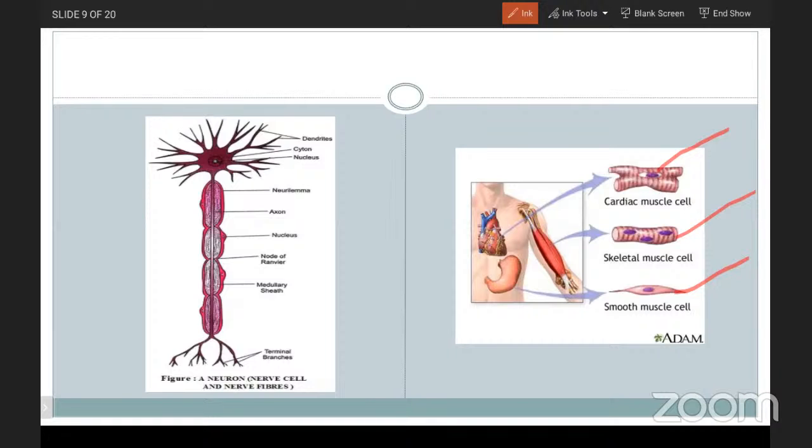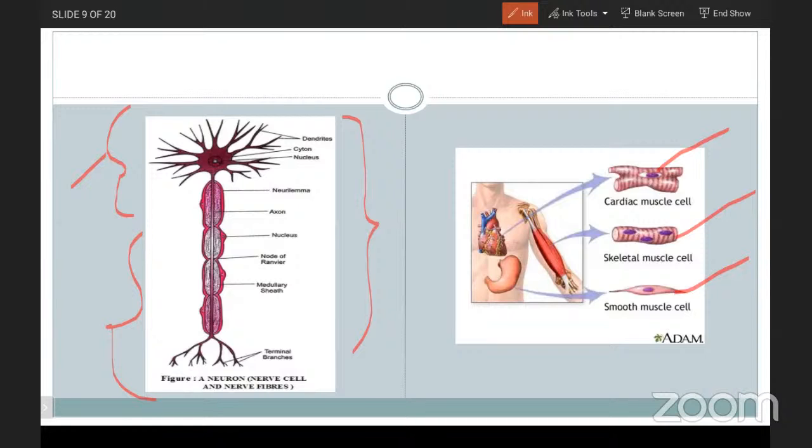Now coming to the neuron. Neuron is in the nervous system. We will discuss the types of nerve cells. The upper portion of the neuron is called the cyton, which has dendrite-like structures, just like roots, but one root is very long.